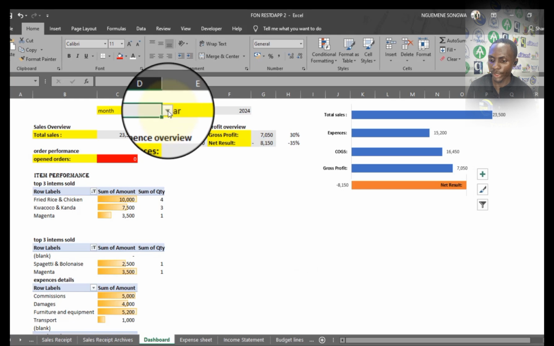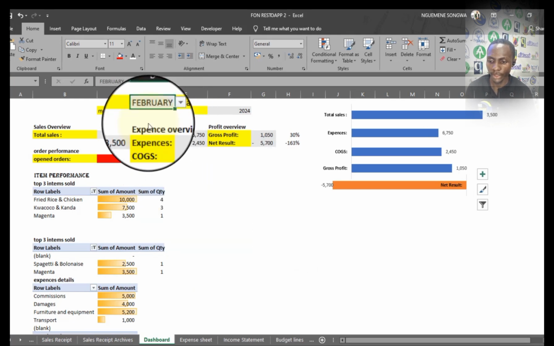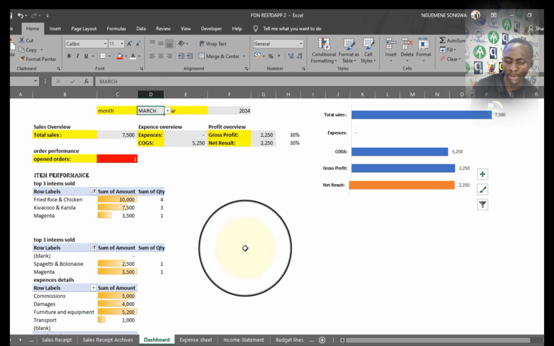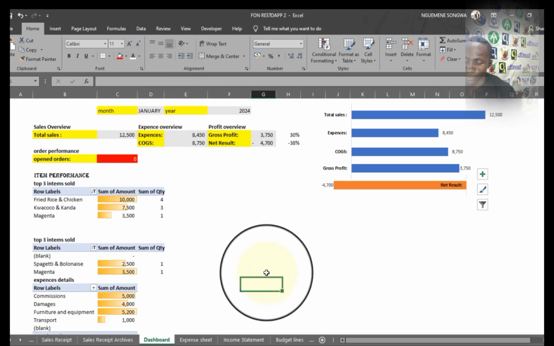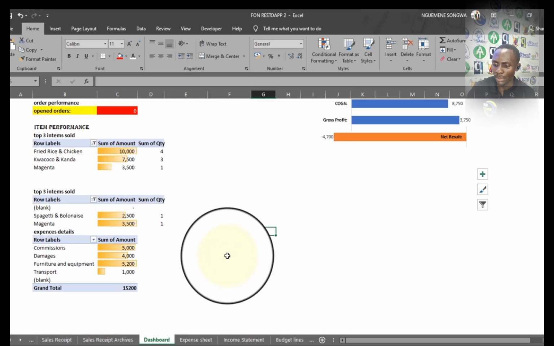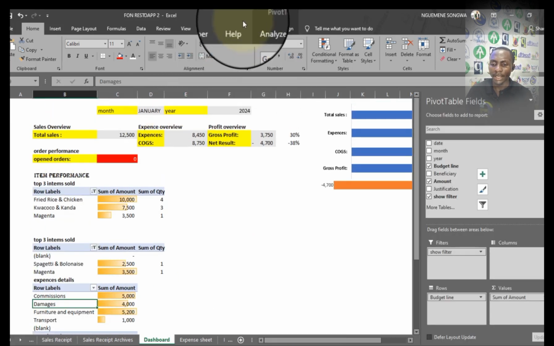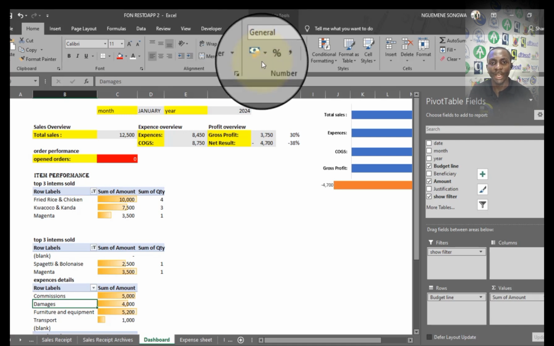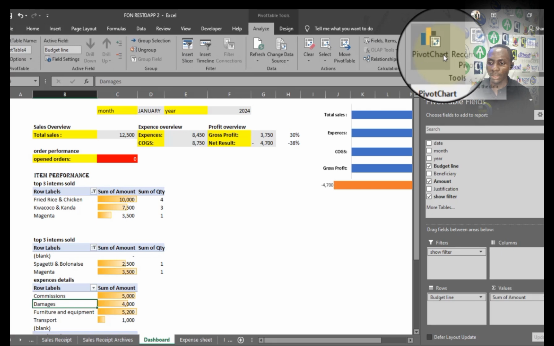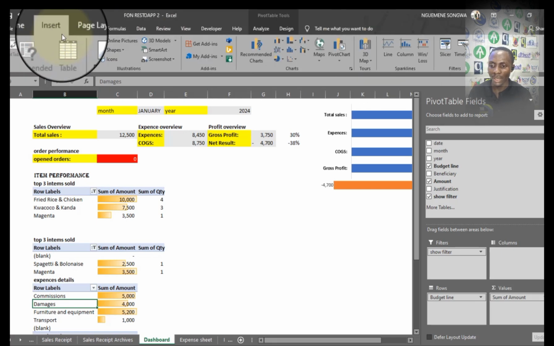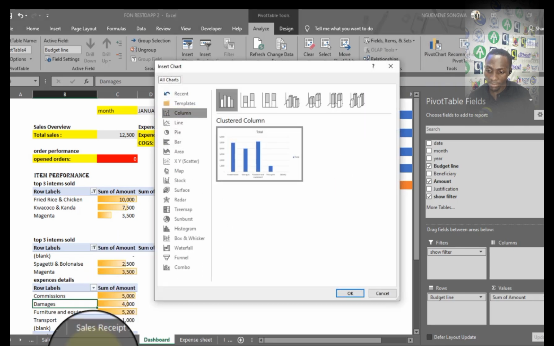Once we change, for example, the period, you see our charts are automatically adjusting according to the different periods that are being selected, which is actually good. So I'm going to create some other charts. Here, I can stand on this table and create a pivot chart from a pivot table. If I come to analyze, I will see an option there as pivot chart. I could also go to insert and create a new chart, but just to show, I'm going to use pivot chart because I'm in the pivot table.